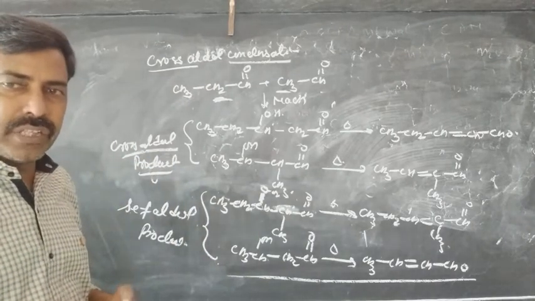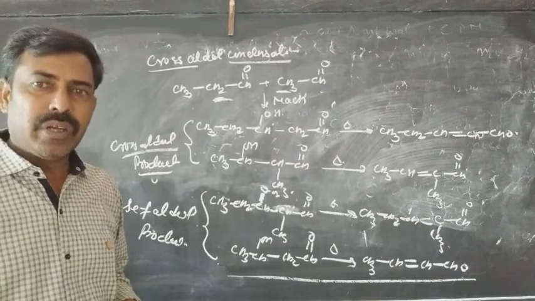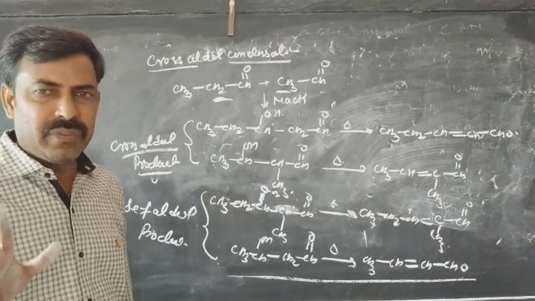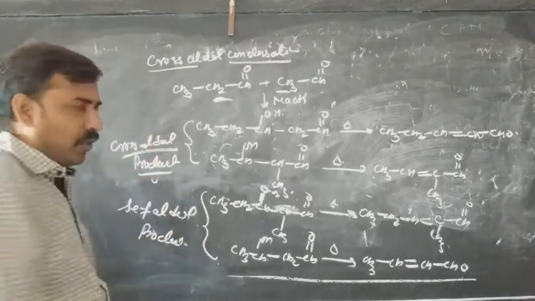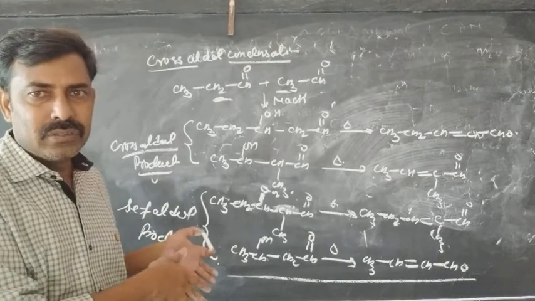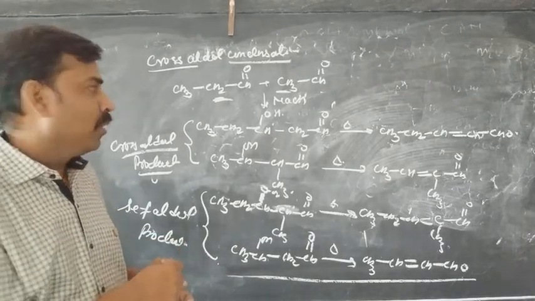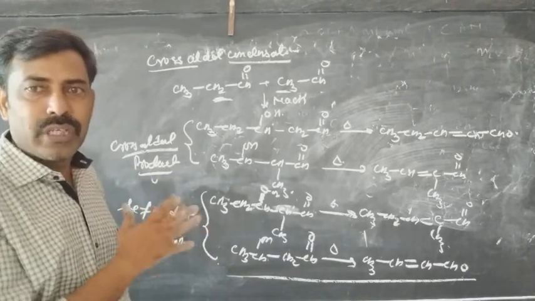In this reaction, generally when it is asked to write down the cross aldol condensation, or whenever you go for this reaction, generally we say write down the cross aldol product. The self aldol products are generally not written. I have written all the products, so you can know how many products are found and how these products are found, but generally it is asked to write down only the cross aldol product.